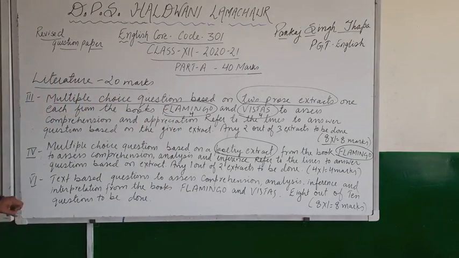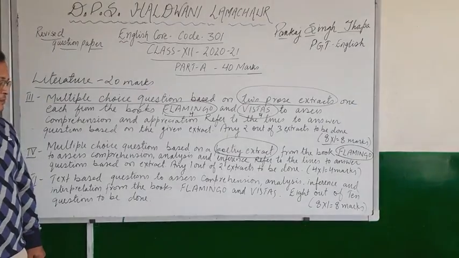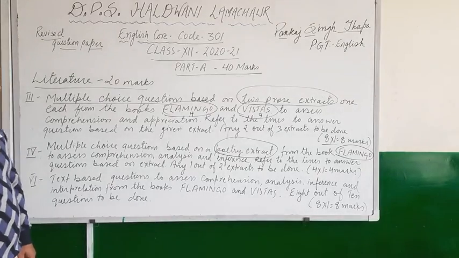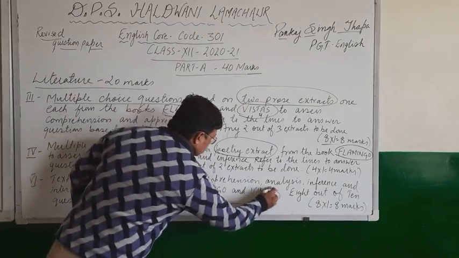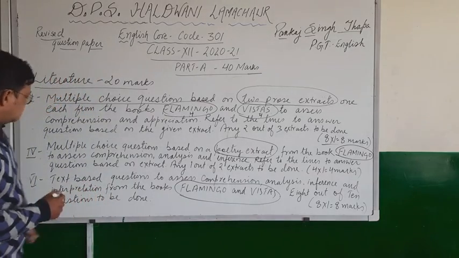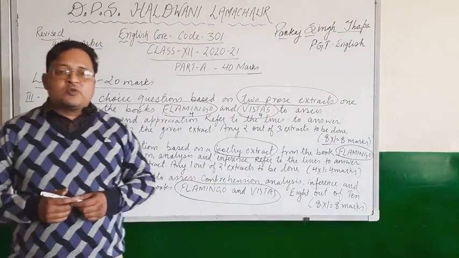Now question number 6, it will be a text-based questions to assess comprehension, analysis, inference and interpretation from the books Flamingo and Vistas. 8 out of 10 questions to be done. Children, these will be textual questions.